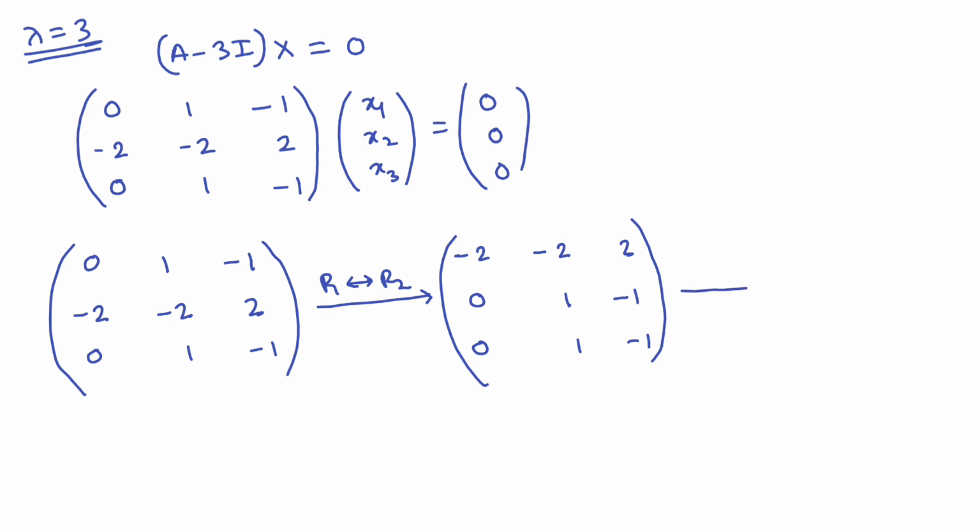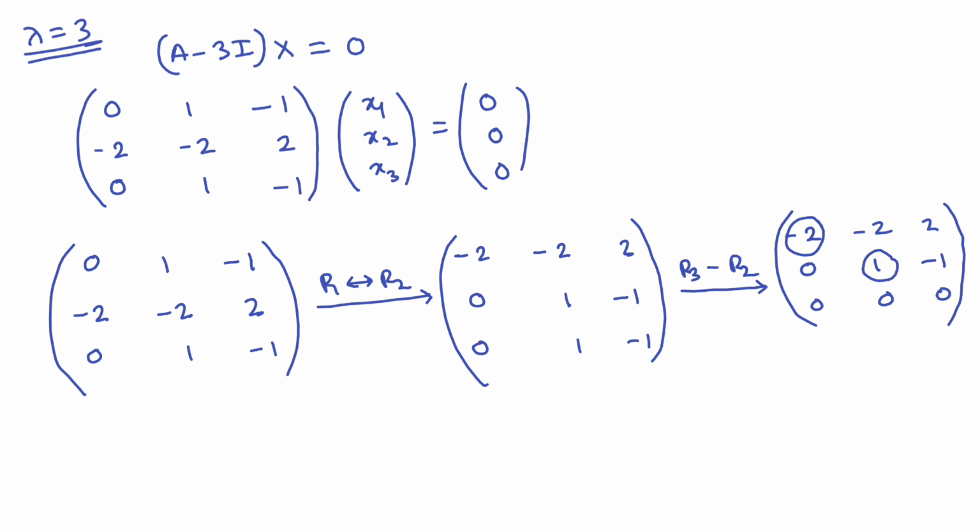Then R3 minus R2, so [-2 -2 2; 0 1 -1; 0 0 0]. Obviously this is in row echelon form, and the -2 and 1 are pivot elements.